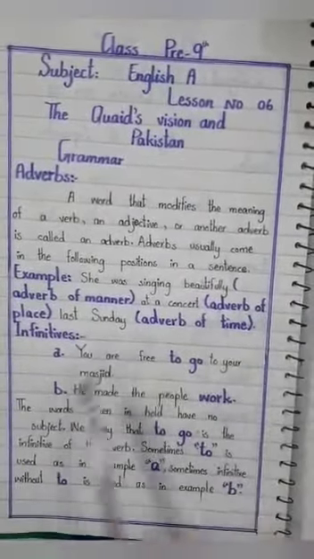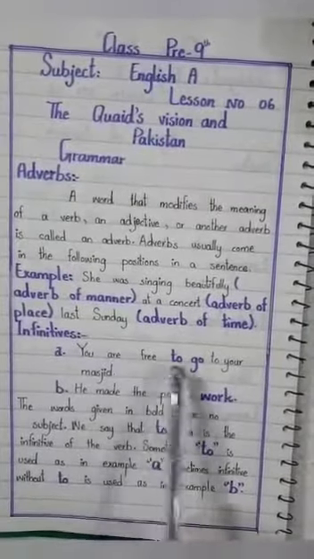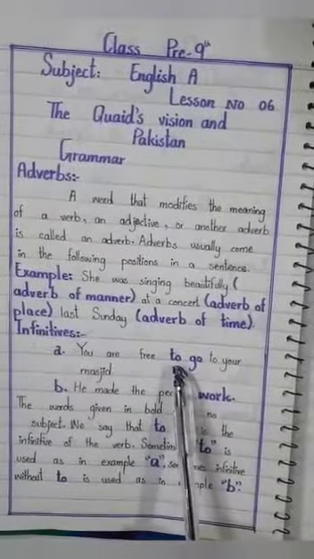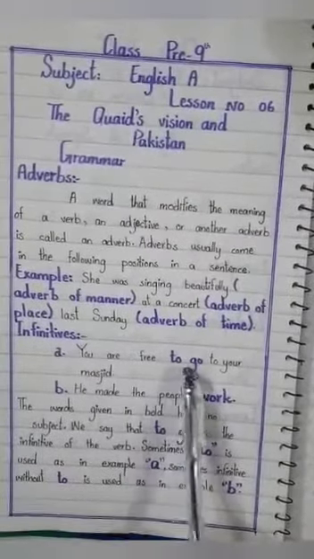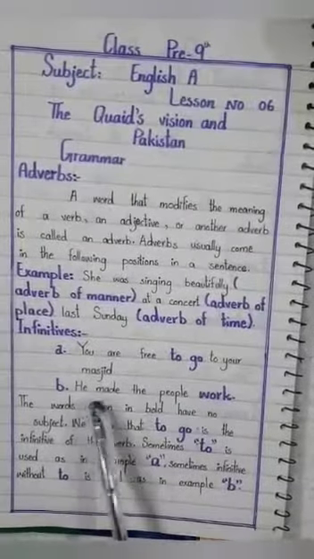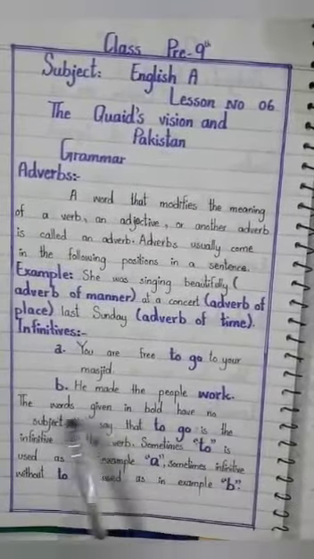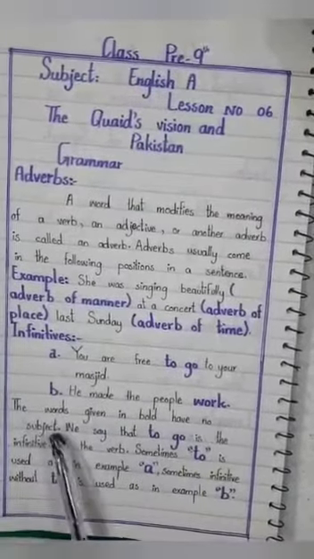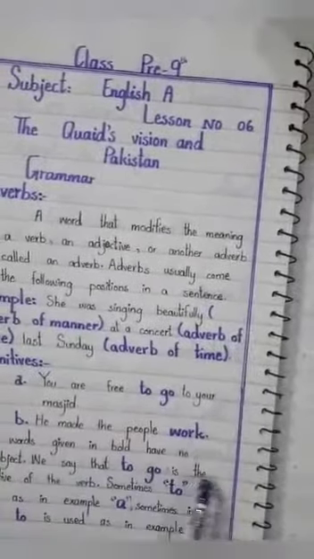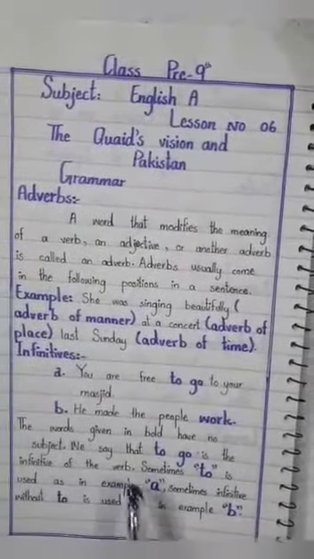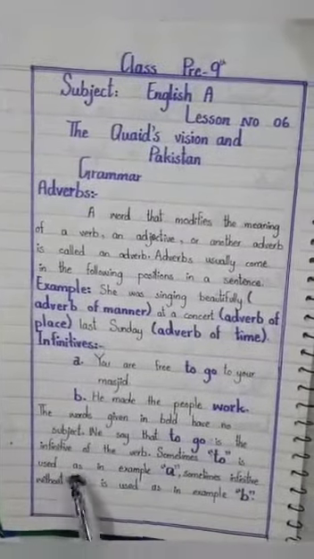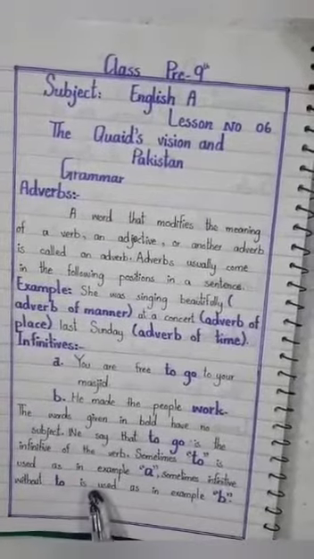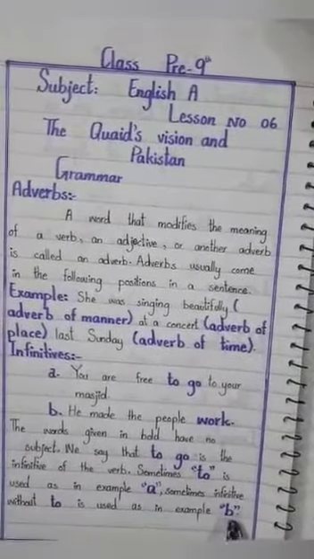Let's continue with infinitive. You are free to go to your masjid. Now here to go is the infinitive, because to is coming with the verb, so it is an infinitive. He made the people work. Now see, in this sentence, the words given in bold have no subject. We say that to go is the infinitive of a verb. Sometimes to is used, as in example A. Sometimes the infinitive without to is used, as in example B.